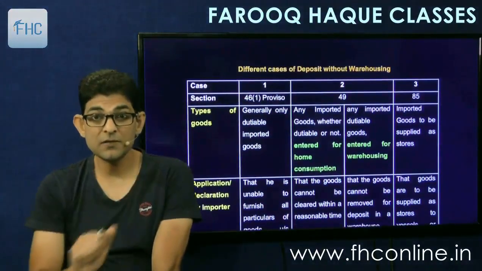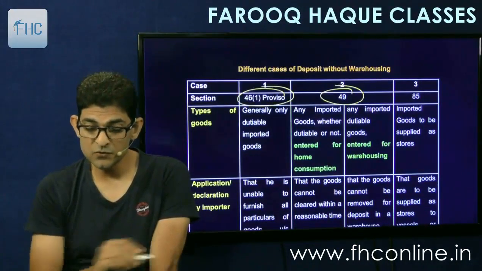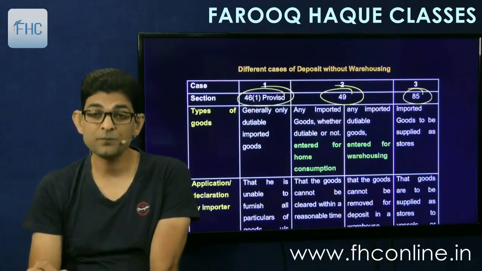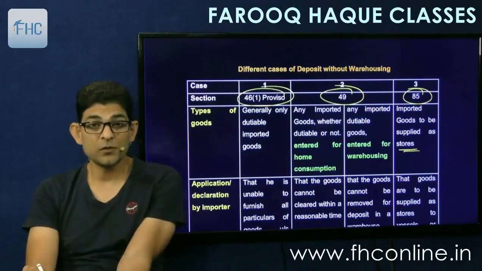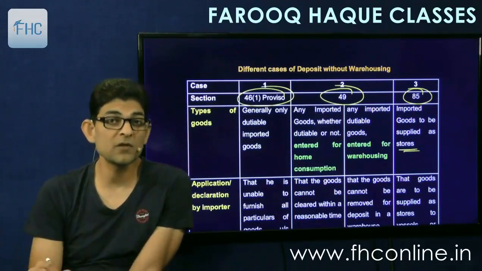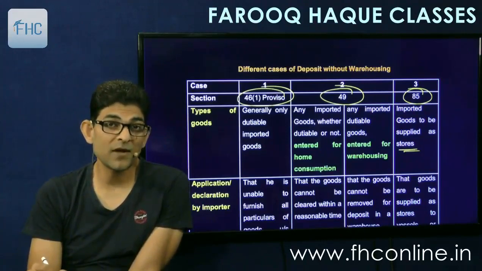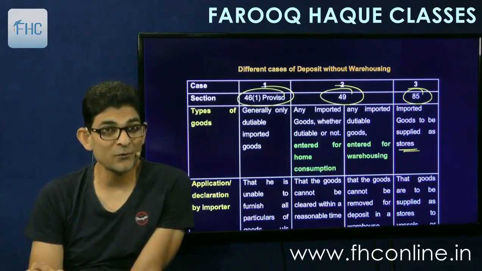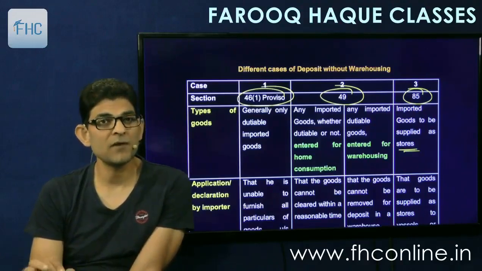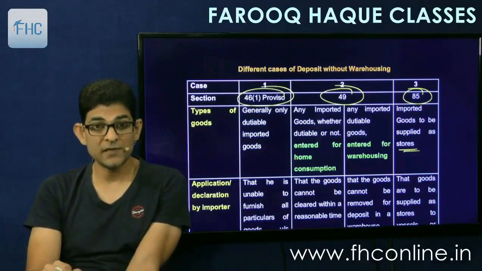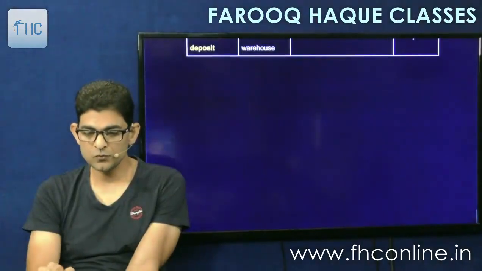And then this table is given, warehousing without warehousing. So 46(1) is there, 49 is there that we just saw, and there is section 85 also, that is applicable to stores. Stores which are imported into India for being supplied to foreign going vessels or aircraft can be allowed to be put in warehouse without following the warehousing procedure. No bond, nothing. They can just be put in the warehouse. That we'll see later on, section 85. Okay, so just go through this table once.